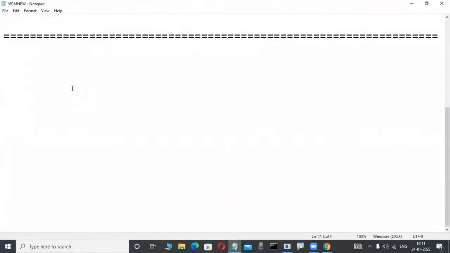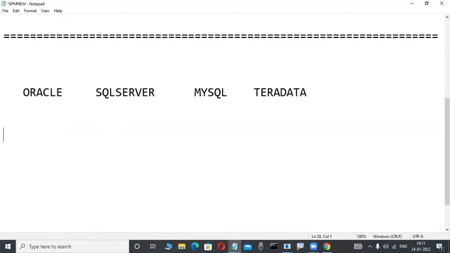Now concentrate here. This is a demo class, I am telling something only. Oracle is a product from Oracle Corporation. SQL Server is a product from Microsoft. MySQL is an open source product, which is now also from Oracle. Teradata is a product from NCR Corporation. Sybase is a product from Ingres Software. Like this, so many products are there, and all of these are relational databases, implemented based on the relational data model.